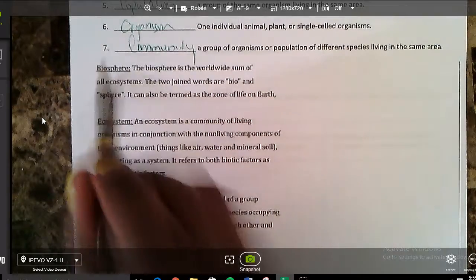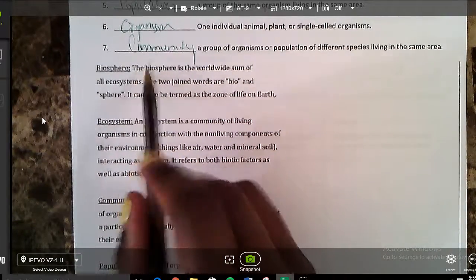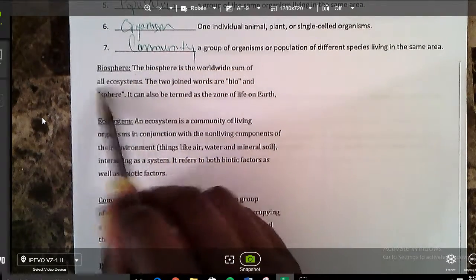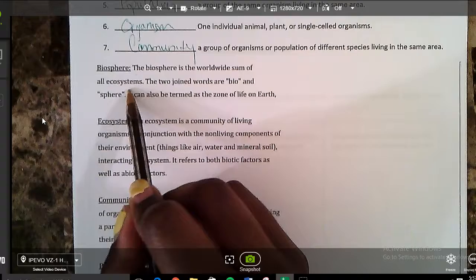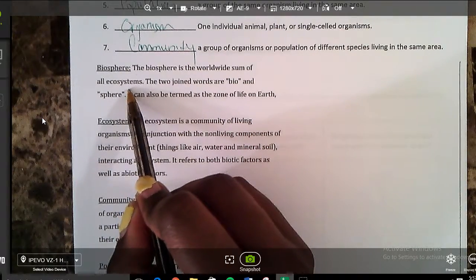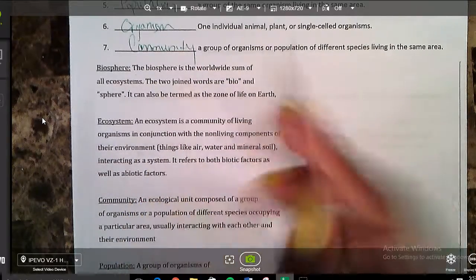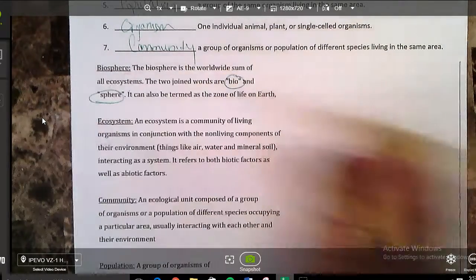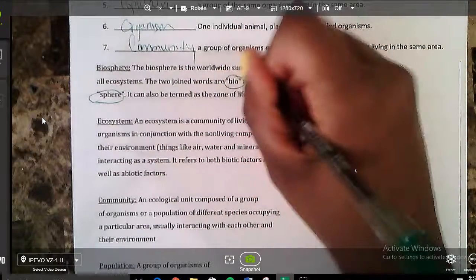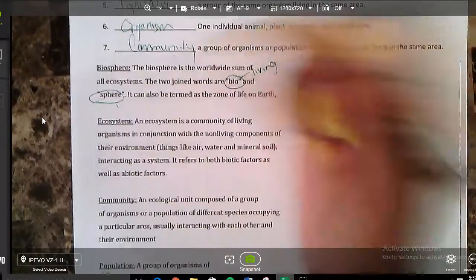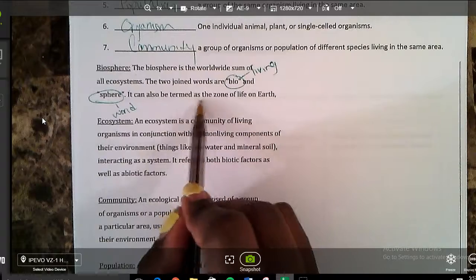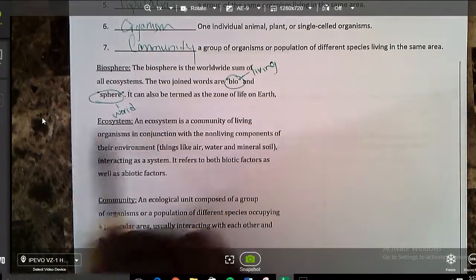This word, biosphere. Practice reading with me on your paper or on the screen. The biosphere is the worldwide sum of all ecosystems. So really the biosphere is planet Earth, all of the parts of our planet where living things exist. The two different words are bio and sphere. Go ahead and make your paper look like mine. Bio means living. Sphere is a circle which represents our world, so the living world. It can also be termed as the zone of life on Earth.